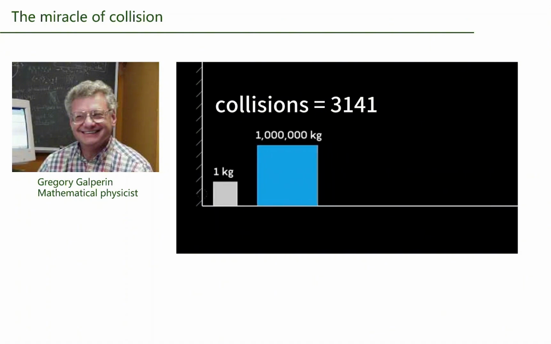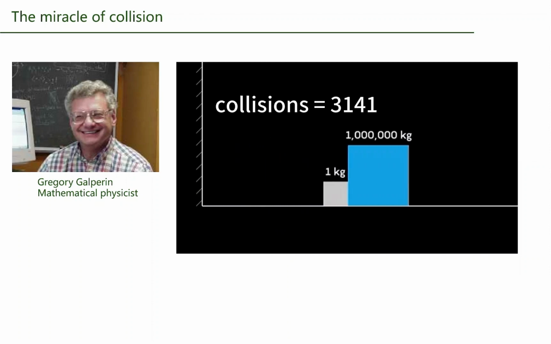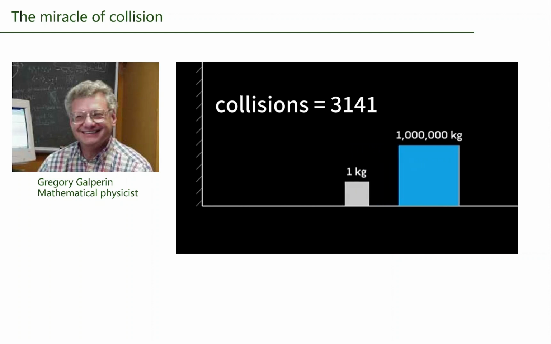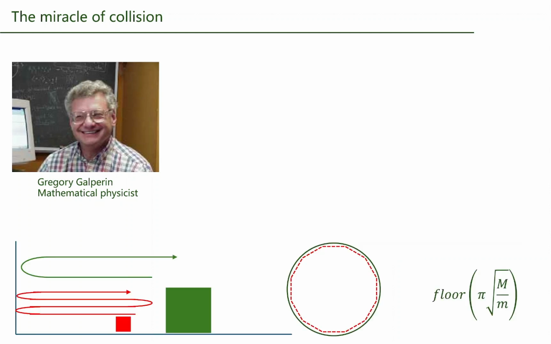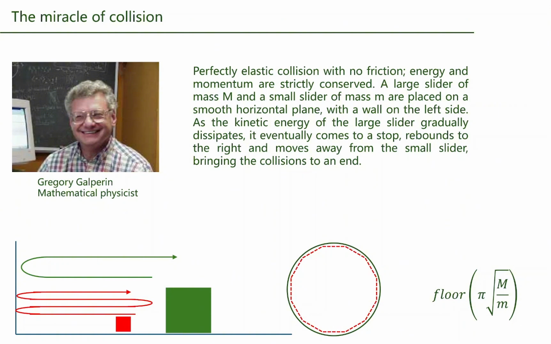If the ratio becomes 1 million to 1, we get 3,141 collisions. The key secret lies here. When we plot the velocities of the two blocks in a phase-space coordinate system, the law of conservation of energy forms a perfect circle. Every collision corresponds to geometric reflection on this circle.